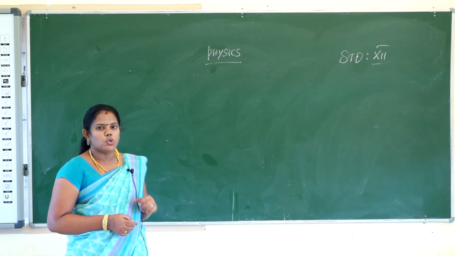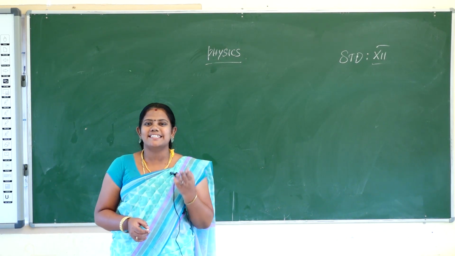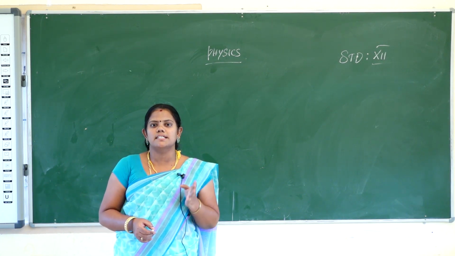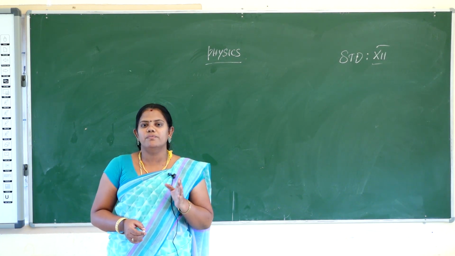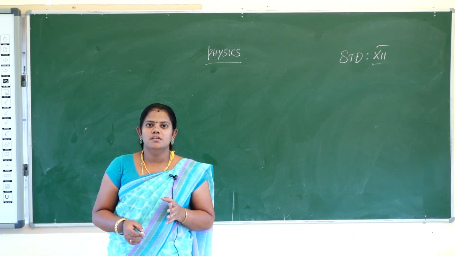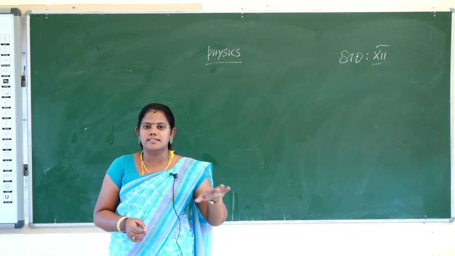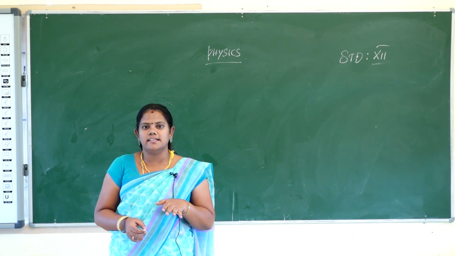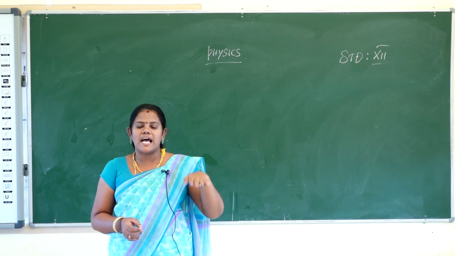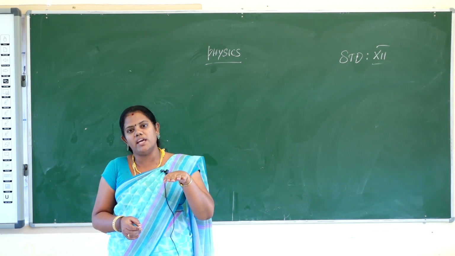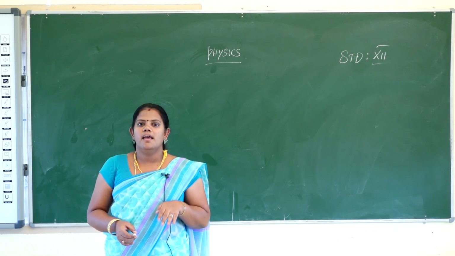In our first volume we have 5 lessons. The first lesson is electrostatics, the second lesson is current electricity, the third lesson is magnetism, the fourth lesson is electromagnetic induction, and the fifth lesson is electromagnetic waves. The first lesson, electrostatics, is completely based on electricity and current. Charges at rest you have to study in the first lesson, charges that are moving you have to study in the second lesson, and the third lesson